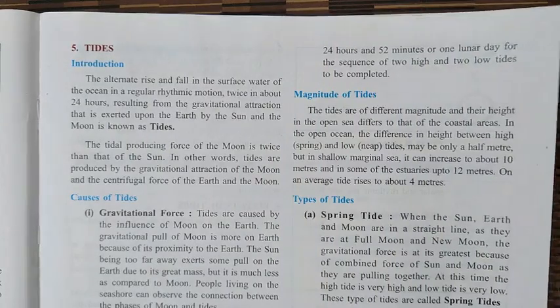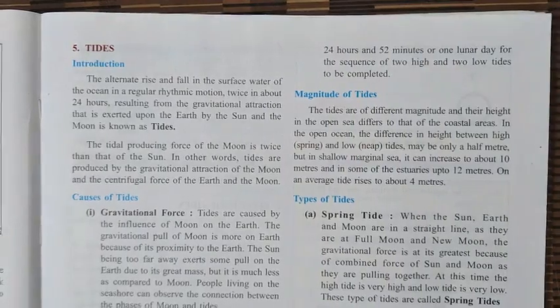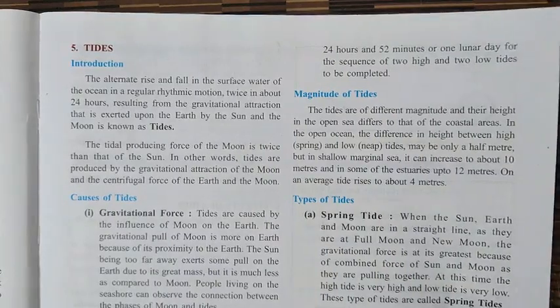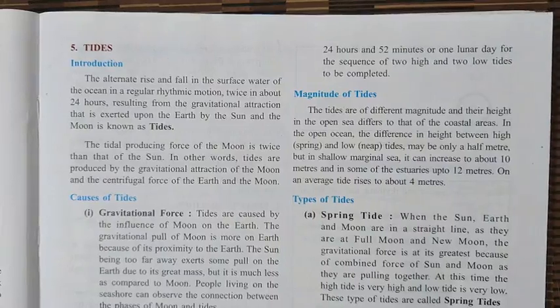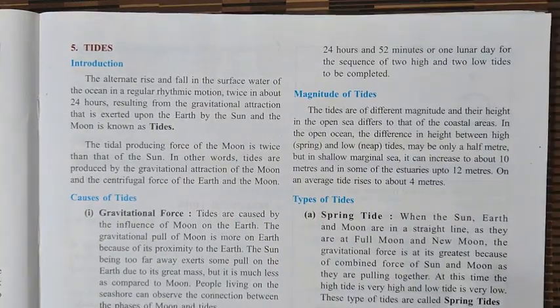So let's see here, as all of you already know about the tides. The tides are the alternate rise and fall of the ocean water, and this is due to the gravitational force of the moon and also the sun. So this is known as the tides.